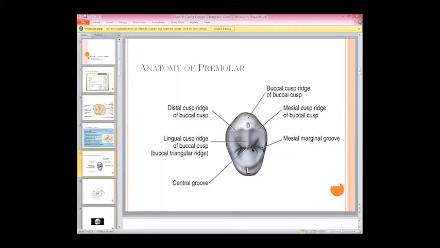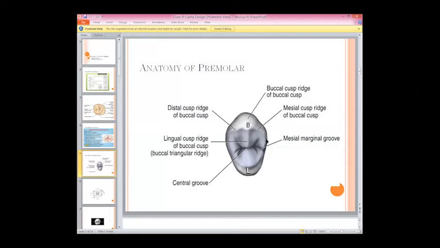First of all, we have the central groove. This is the mesial marginal groove, right? I'm going to ask you one more thing. Say, for example, this is a ridge. What are you going to label this ridge?